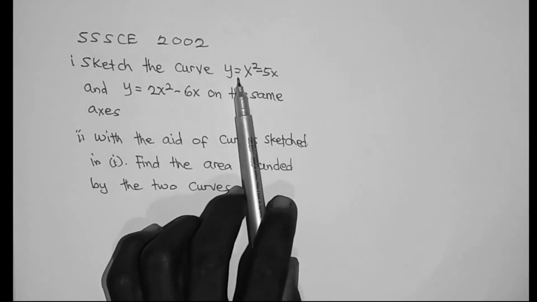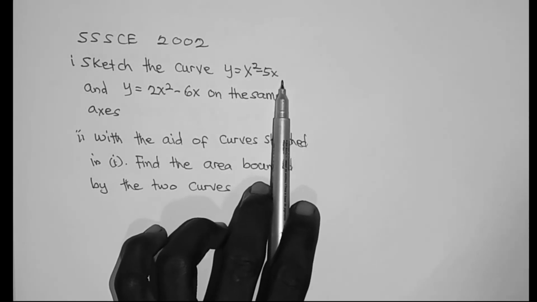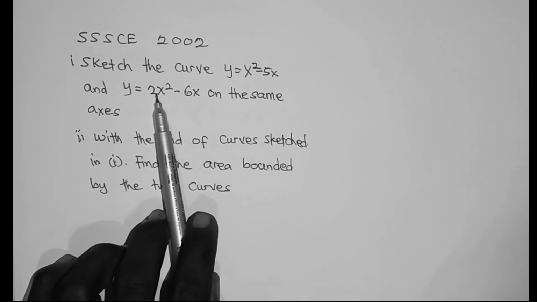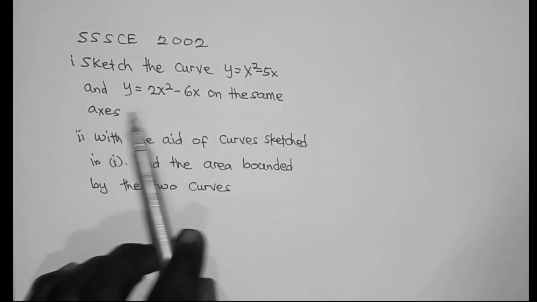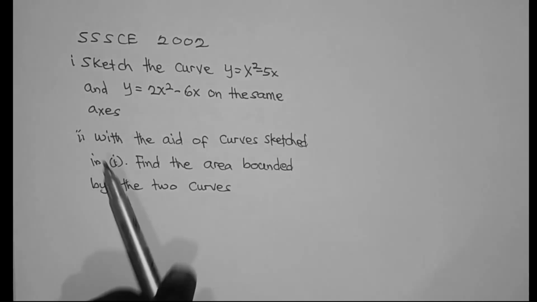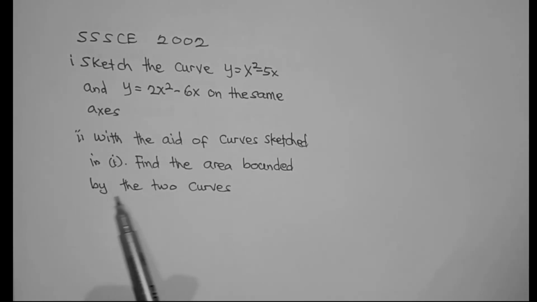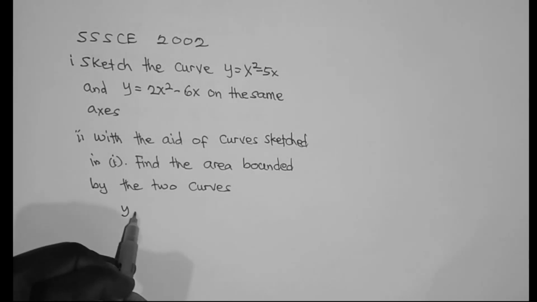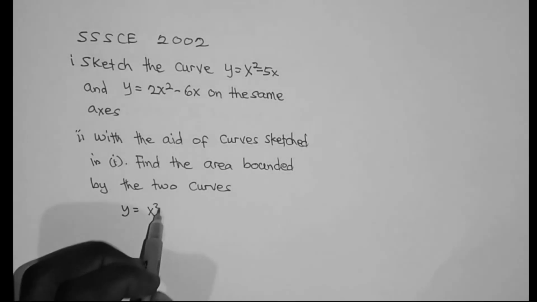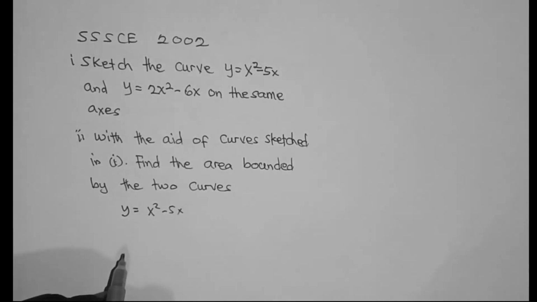Sketch the curves y = x^2 - 5x and y = 2x^2 - 6x on the same axis. With the aid of the curve sketching in part one, find the area bounded by the two curves. So we need to sketch both curves. So let's start with y = x^2 - 5x.